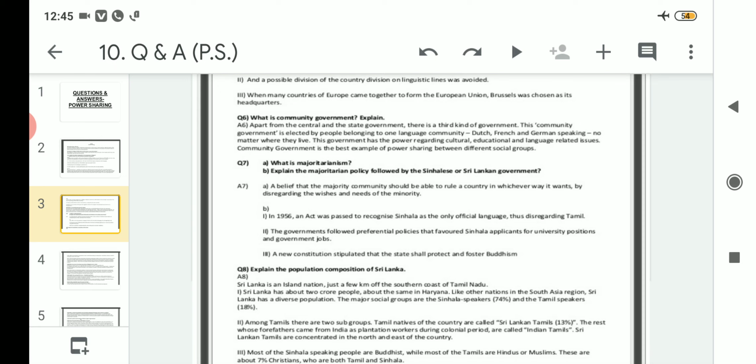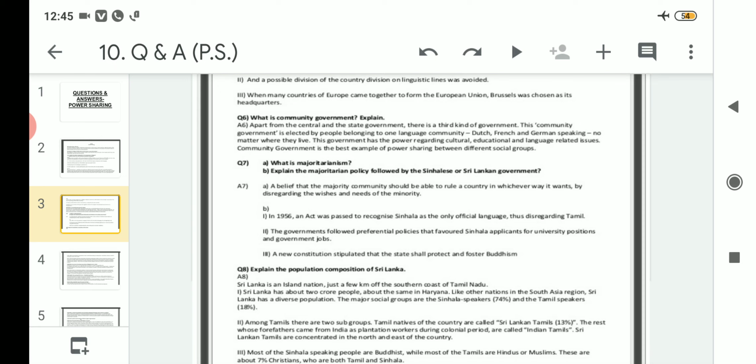Explain the majoritarian policy followed by the Sinhala or Sri Lankan government. Regarding majoritarian policy, in 1956 an act was passed to recognize Sinhala as the official language, thus disregarding Tamil. Clear? That means Sinhala was made the only official language. Even though they knew that three kinds of communities were living in Sri Lanka, based on their majority of 74%, Sinhala was made the official language.